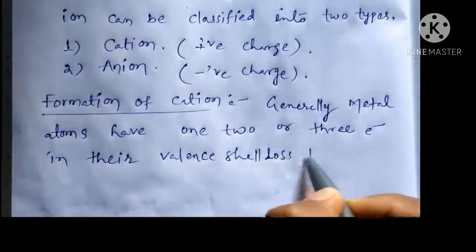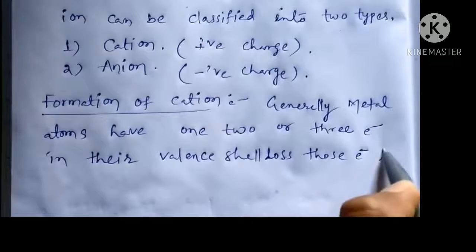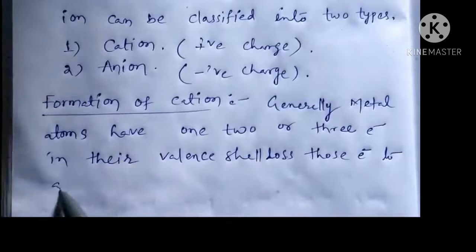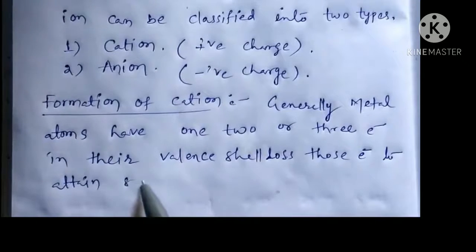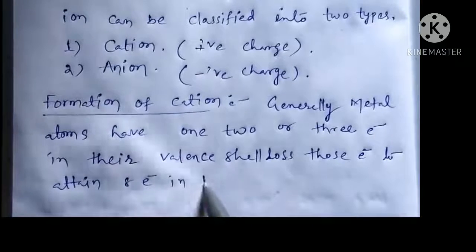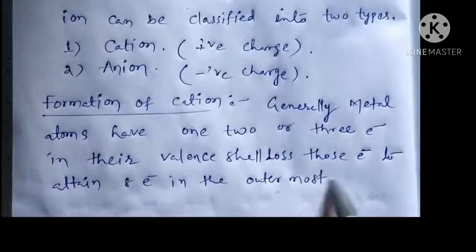They lose those electrons to obtain 8 electrons in the outermost or valence shell.